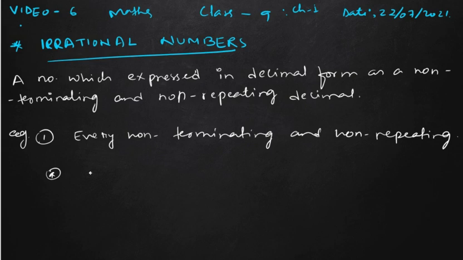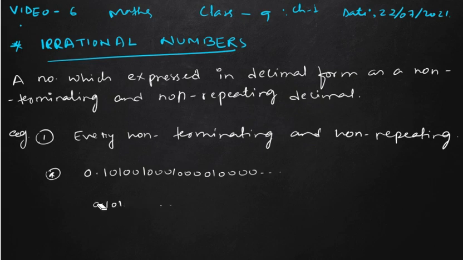Suppose the first example is something like 0.10, 100, 1000, 10,000, 1 lakh, and in this way. You can see that no digit is repeating. You cannot say that 10 is repeating. If 10 is repeating, then it must be in the form of 10, 10, 10, 10, like this.